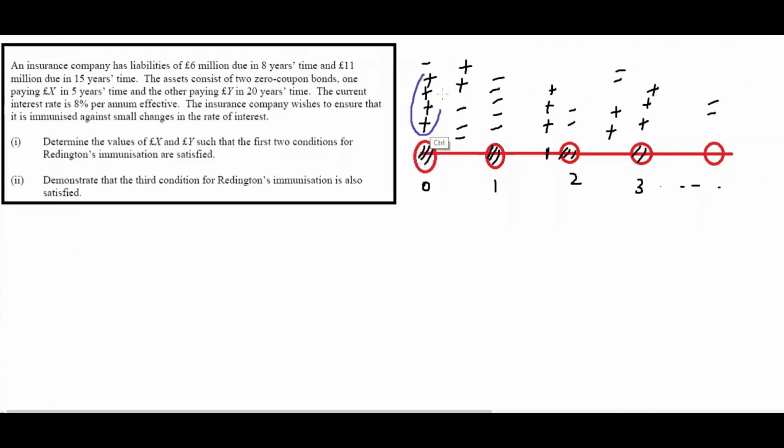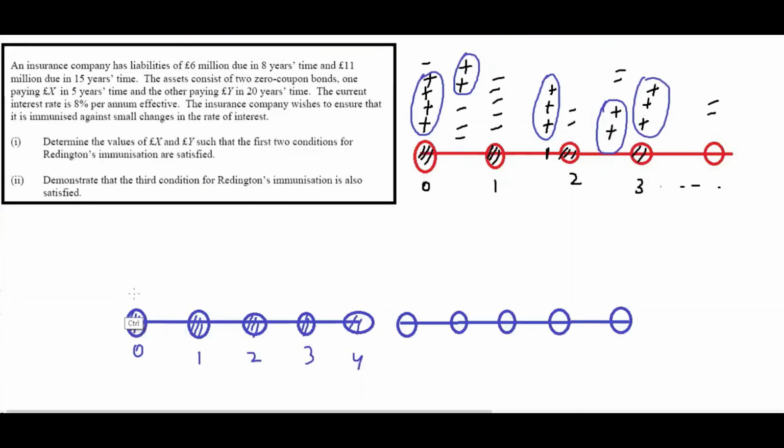Take the positive cash flows only, and find the present value of all the positive cash flows. Let me write all these positive cash flows here. Two, here two, here two, here we have three. Now the present value of positive cash flows has a notation, VA, remember.